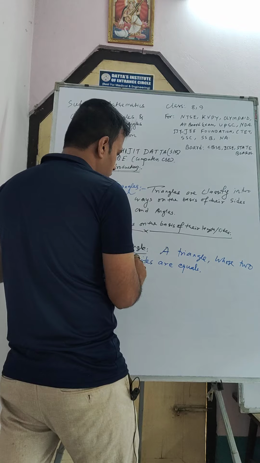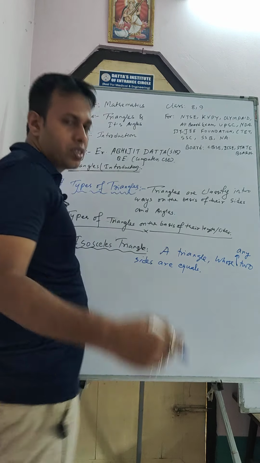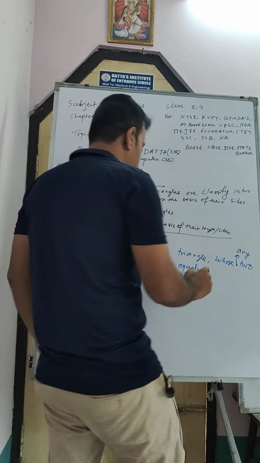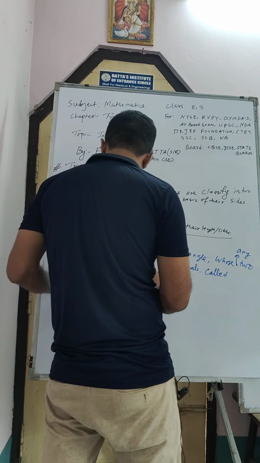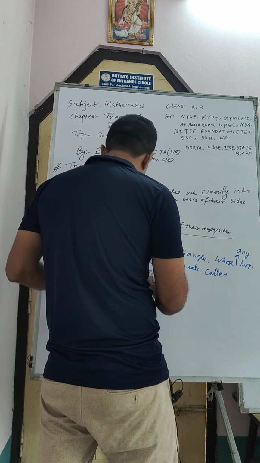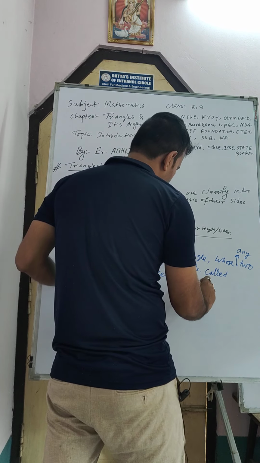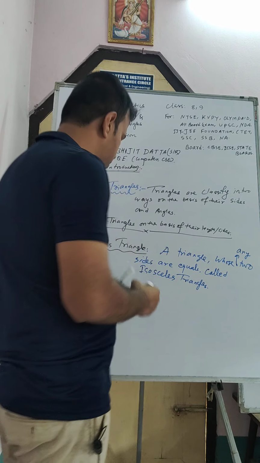Any two sides out of the three sides being equal is called an isosceles triangle. So let's take some examples here.